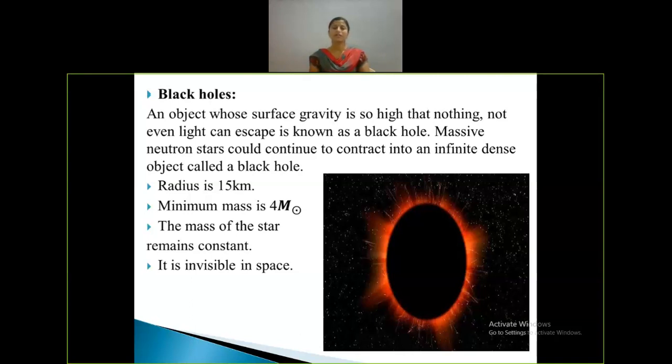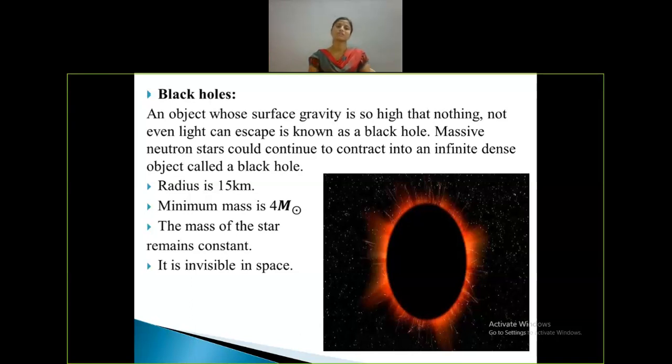According to the theory of relativity, light has some mass, and when it has mass, it should react with gravity. So a black hole with a radius of 15 kilometers has surface gravity so high that even light passing towards the surface will be pulled back. If the radius of the black hole is greater than 15 kilometers, then there is a possibility of light escaping from the surface of the star.